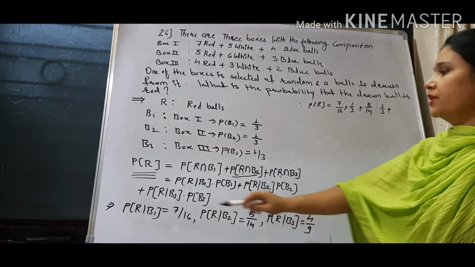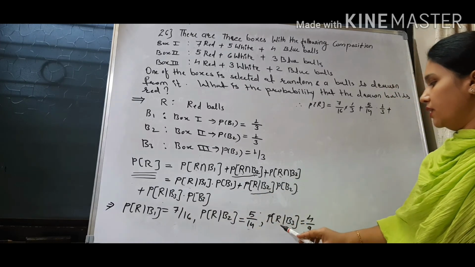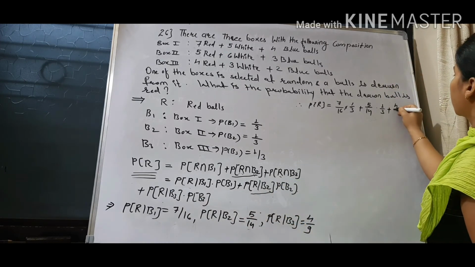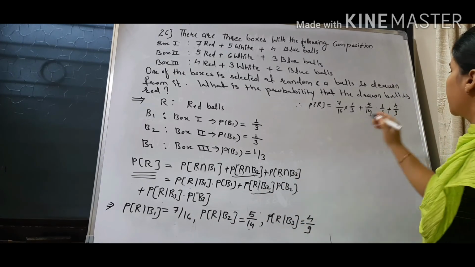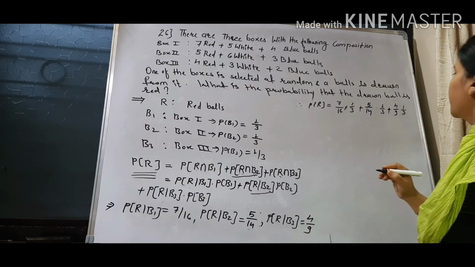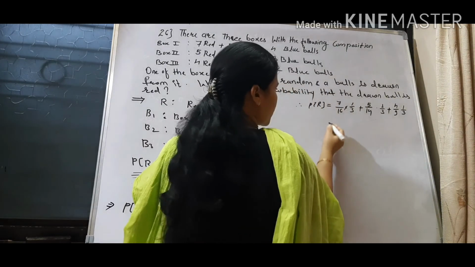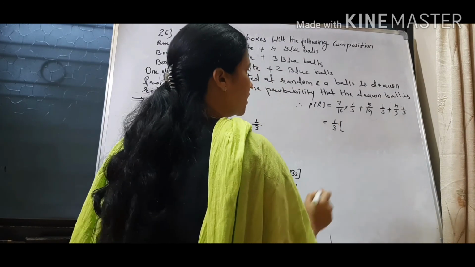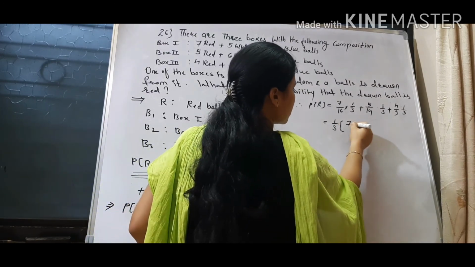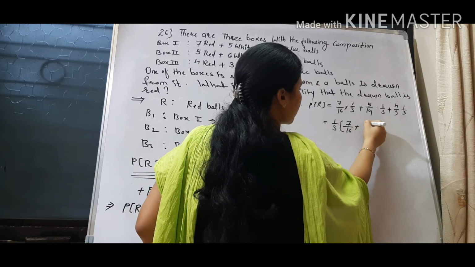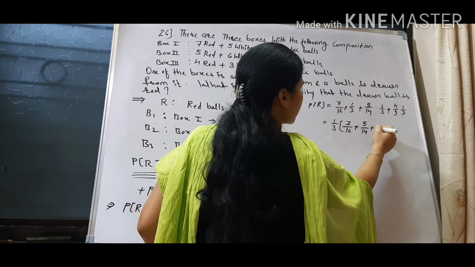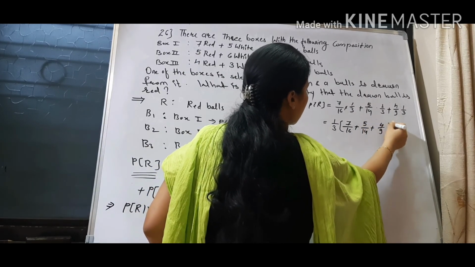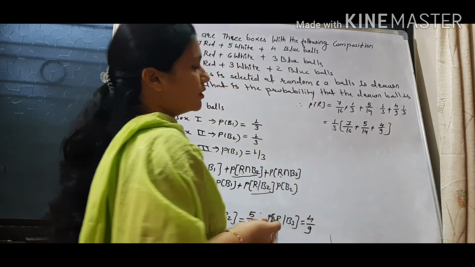Plus probability of R given B3, which is 4 by 9, into probability of B3, which is 1 by 3. We can take 1 by 3 common. So this will be equal to 1 by 3 in bracket 7 by 16 plus 5 by 14 plus 4 by 9. So now you have to take the LCM.